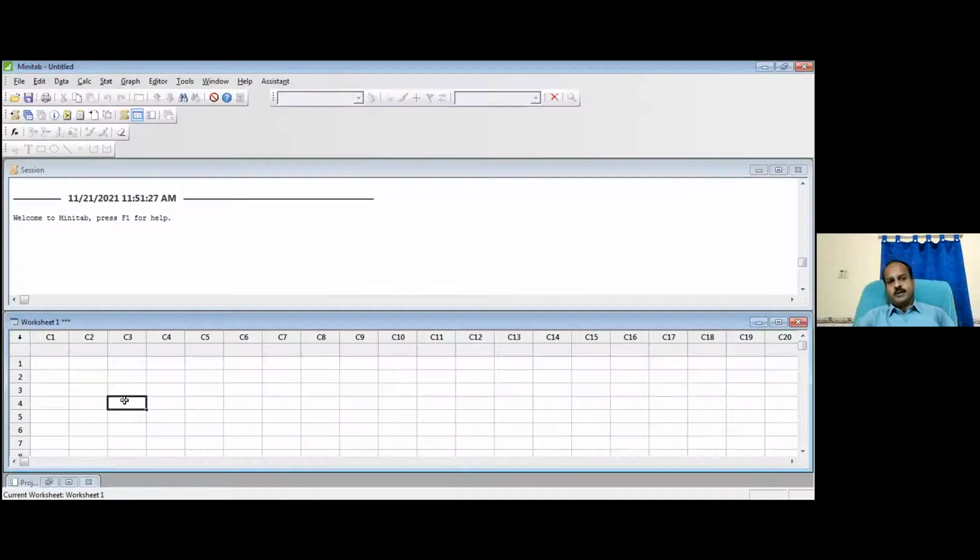Right. So what I do is I'll help you plot a control chart using Minitab. Do you all see my Minitab screen? Yes, sir. Yes.